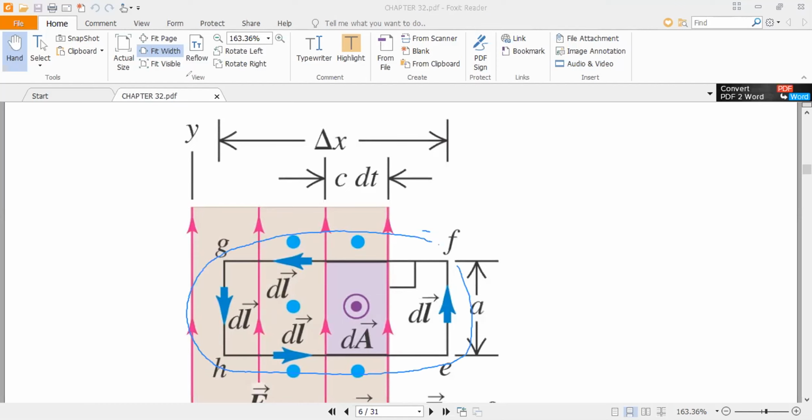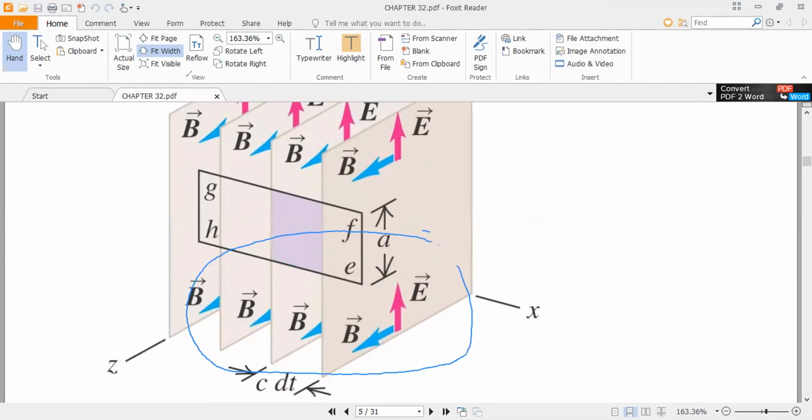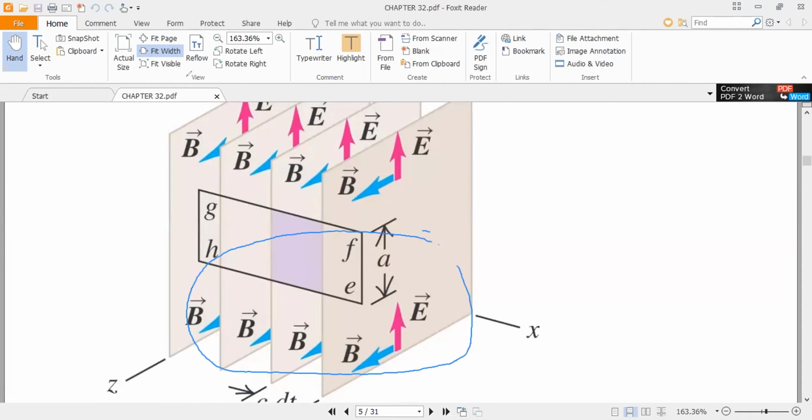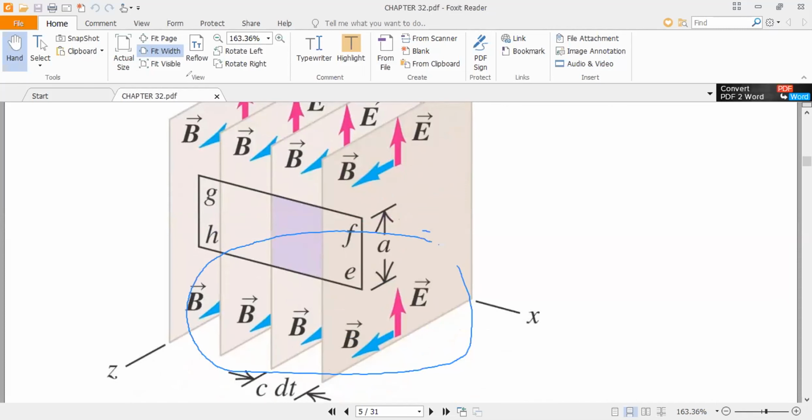So you can see this upper figure, this figure by the side. So you can see it is the side view. In the side view, the electric field is up, the electric field is in this direction. So this is the electric field like this, and the magnetic field is coming out of the page, if you see this picture from the side.